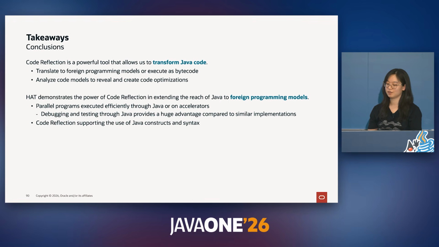Parallel programs can be executed efficiently through Java or on accelerators, and in particular, debugging and testing through Java provides a huge advantage for HAT compared to similar implementations. Code reflection also supports the use of Java constructs and syntax within HAT.